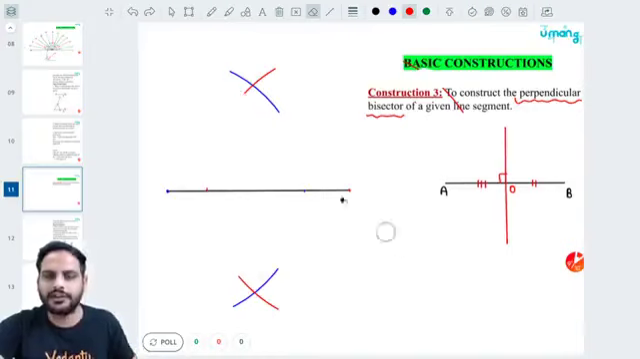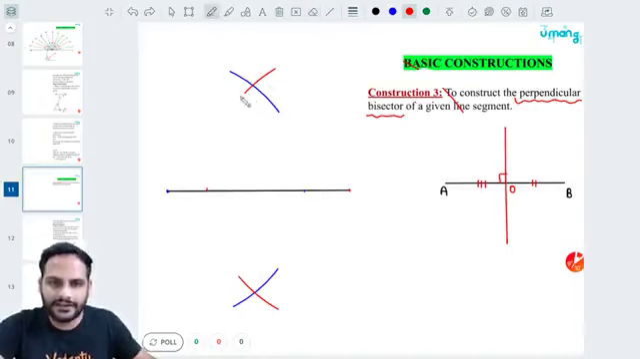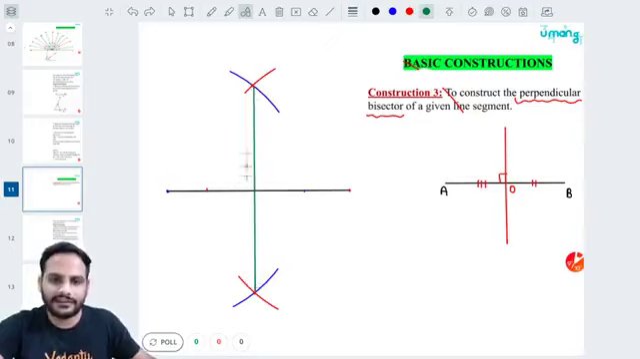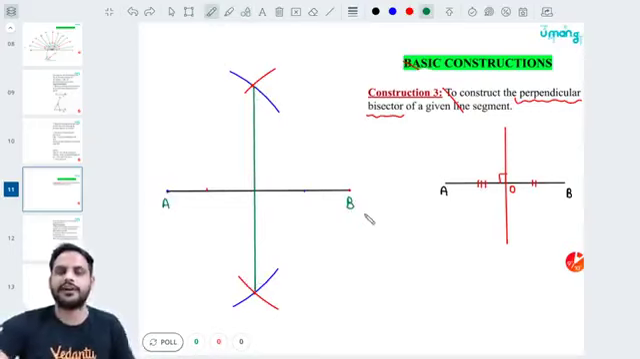Okay, you have drawn this. Wherever the first and the second intersection points are meeting, just join them using a straight line. Both the intersection points, join them using a straight line. So when we join them, you will find out that this line, this green line, is the perpendicular bisector of AB. Got it? So what are the steps?